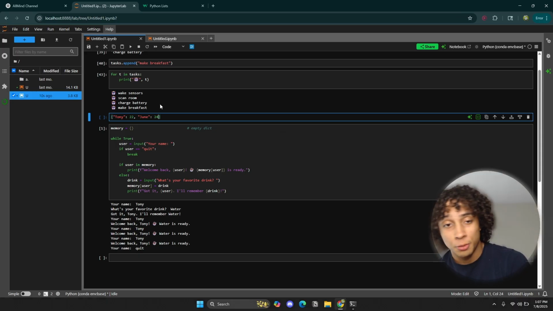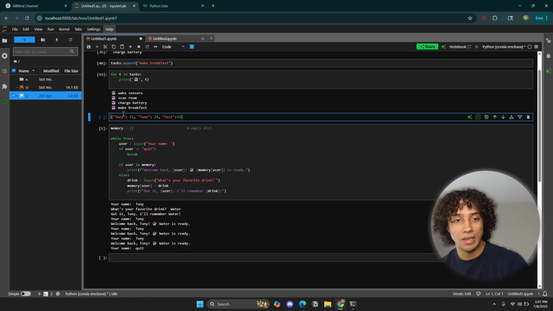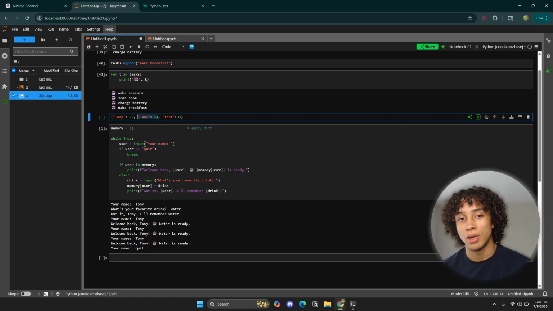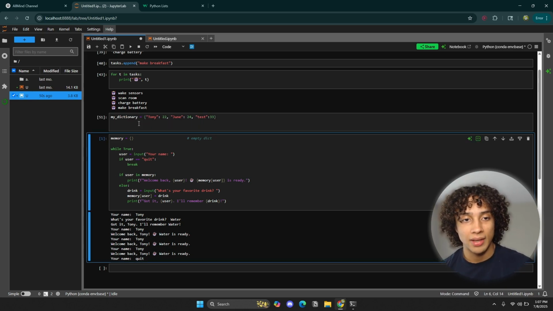There we go. Now let's put in another name. This time, let's just put anything else. I don't really care. So let's just put 33. This is a dictionary. So each element in the dictionary is separated by a comma as well. But the key difference here is that I'm not going to be accessing this element through indexes. So first I'm going to assign this dictionary to a variable. I'm going to call it my dictionary. There you go. I'm going to run that.